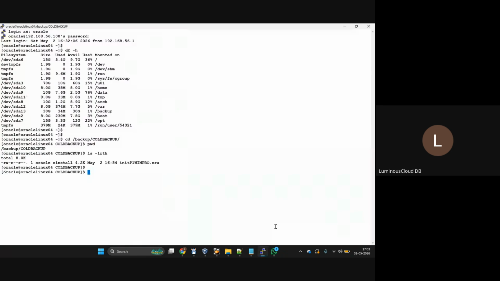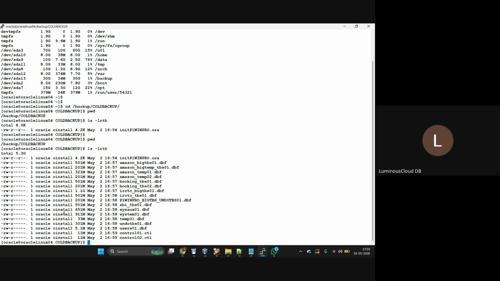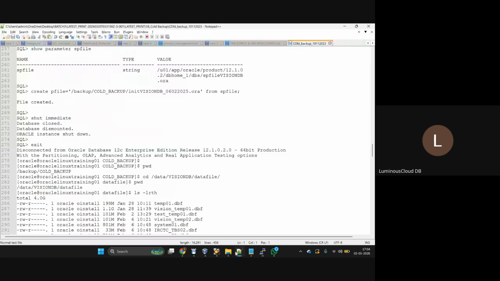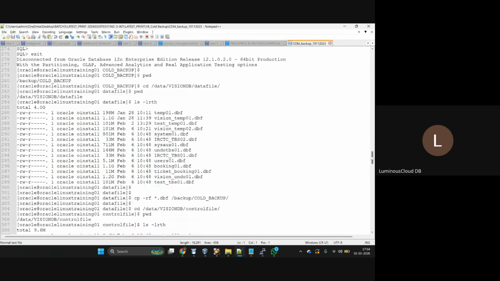Same thing, you just go here, give PWD, LSF and LRTH. What is it showing? Same size only, no? Yes. That means compression is there or not there? Not there. Compression is also not there here. So all these are the disadvantages when we are going for the cold backup.